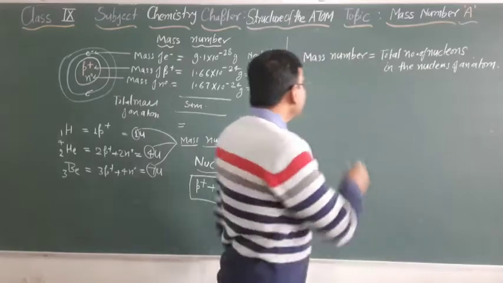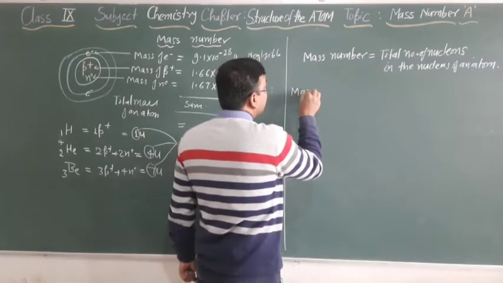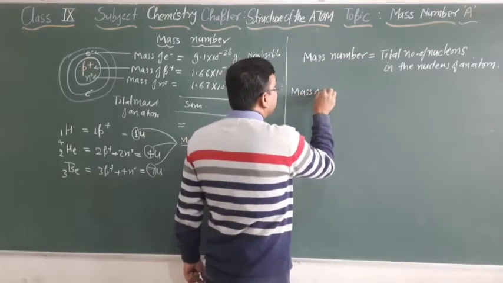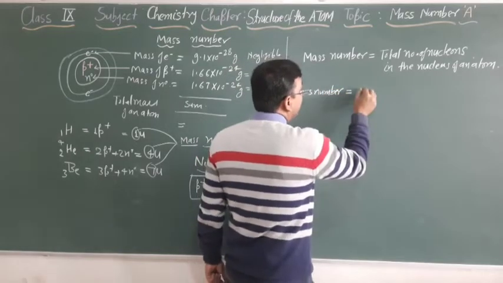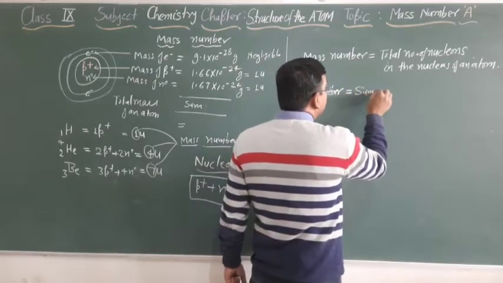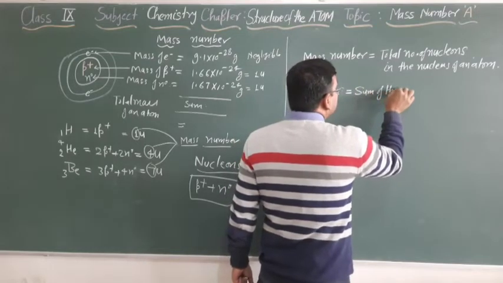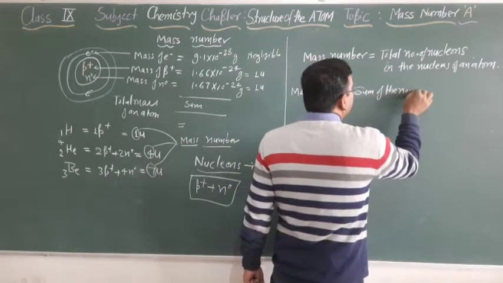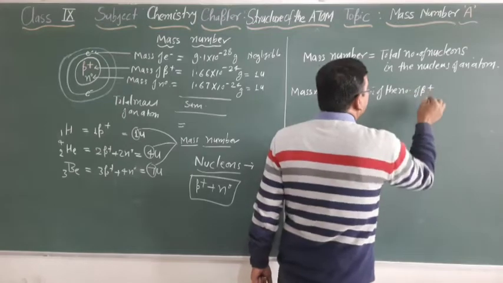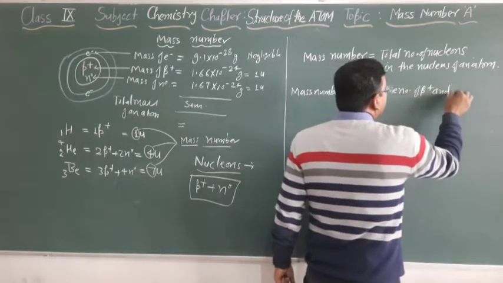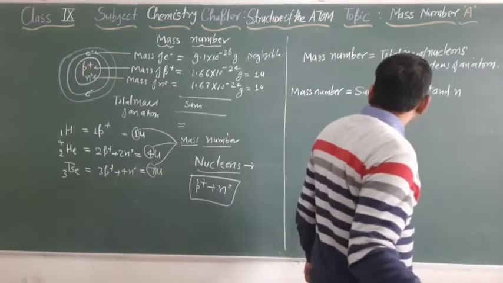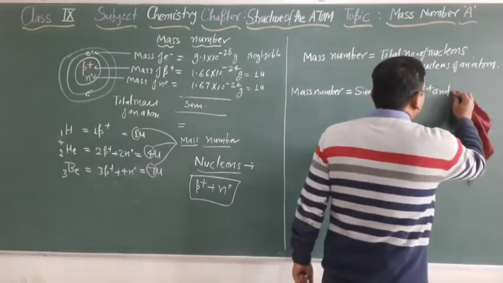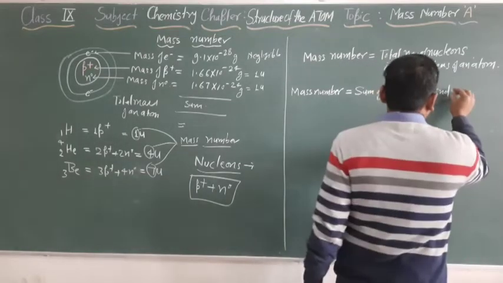We can write mass number is equal to the sum of the number of protons and number of neutrons.